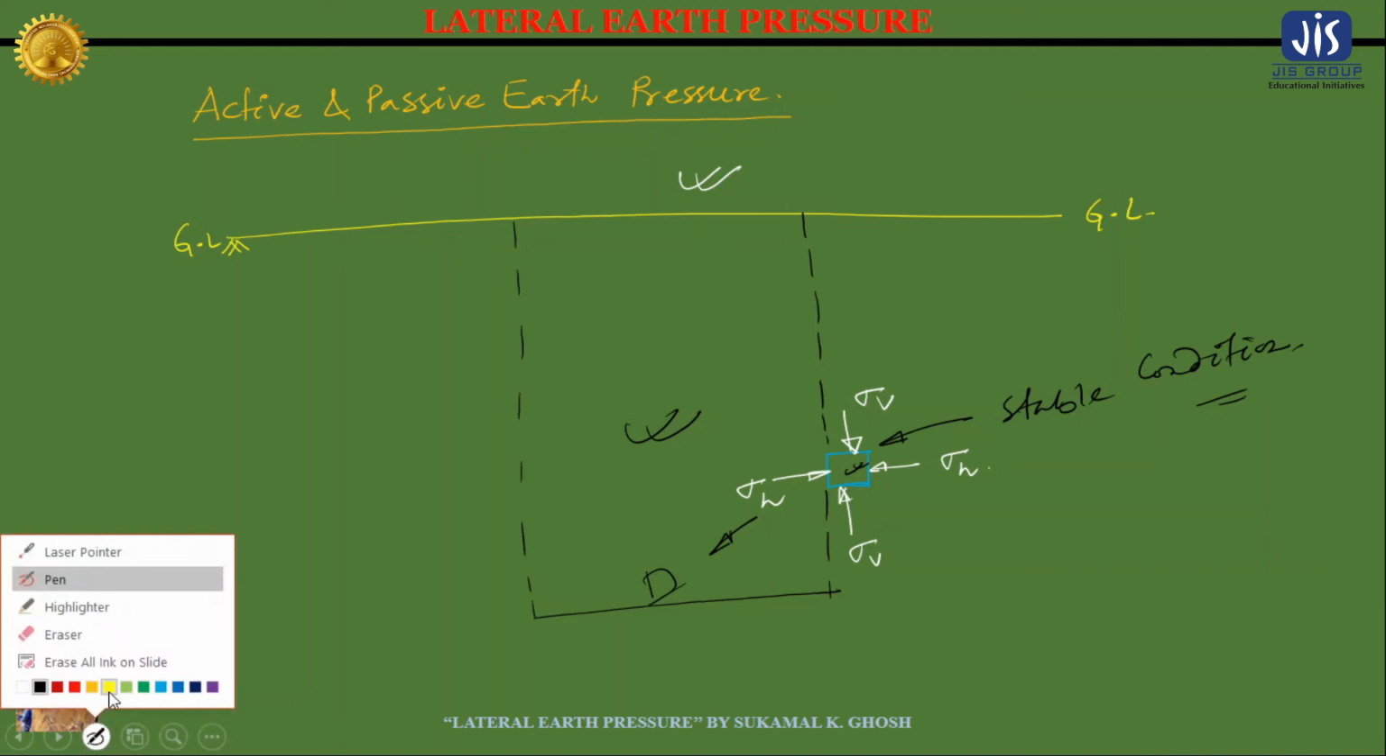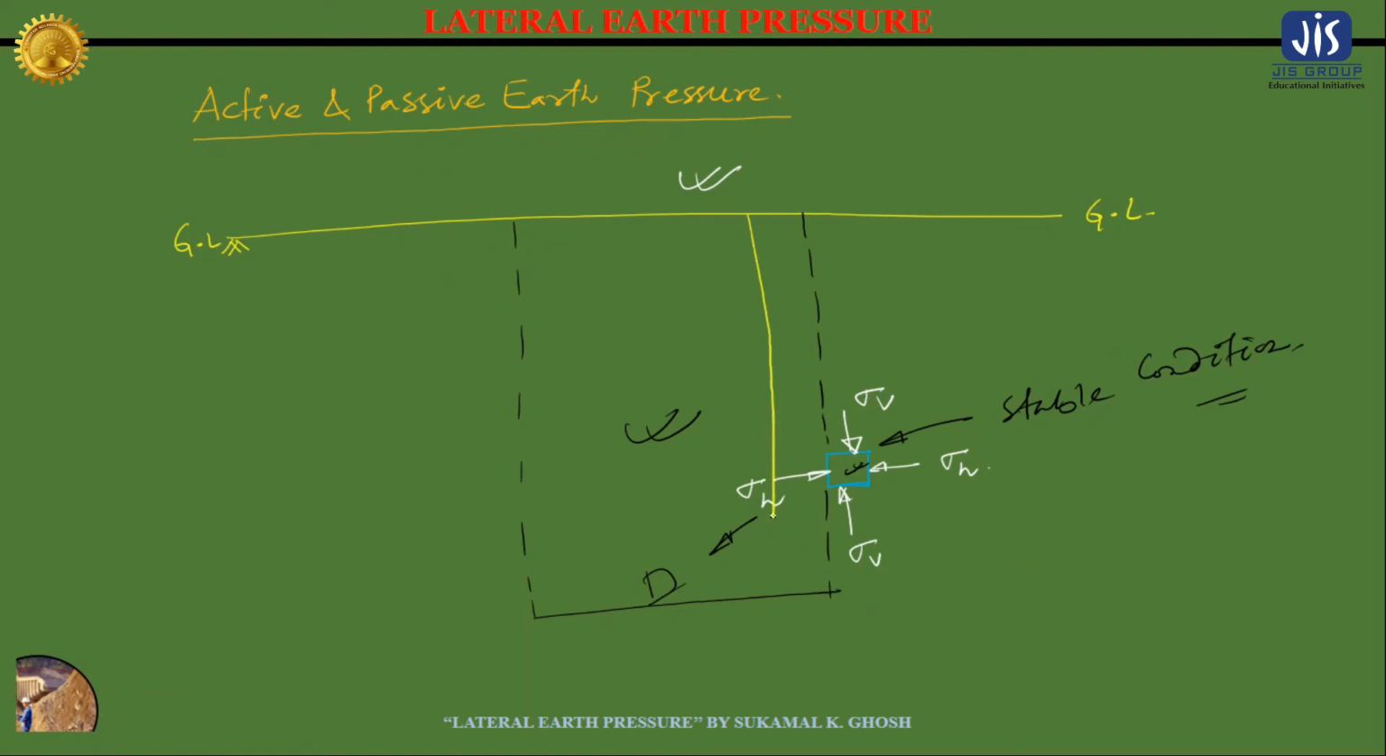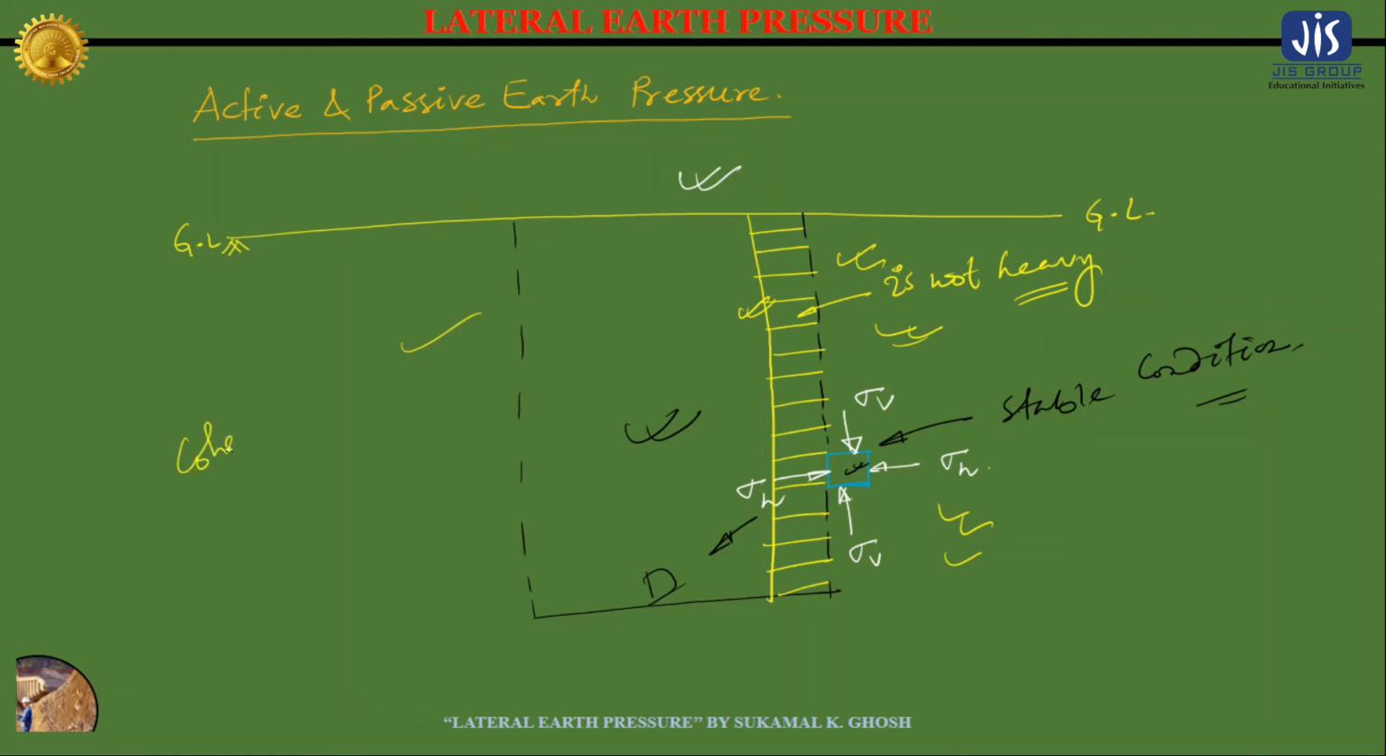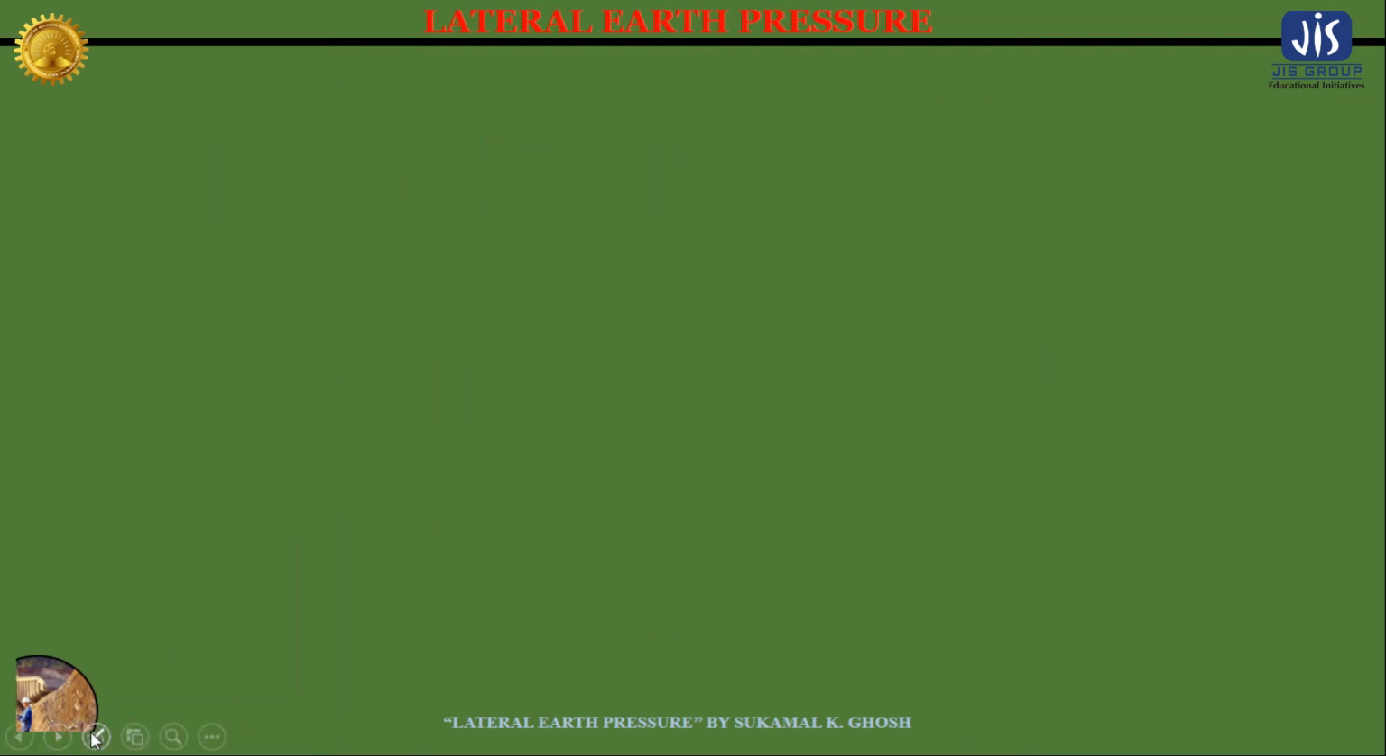So let me assume we have constructed a retaining structure. This is the retaining structure. Now this retaining structure is not heavy, unlike the earlier case. So though this is a retaining structure, it can move. Now let us assume that in this portion the cohesionless soil is present, here and here, cohesionless soil. Let me draw it on the next page so you can understand it in a better way.